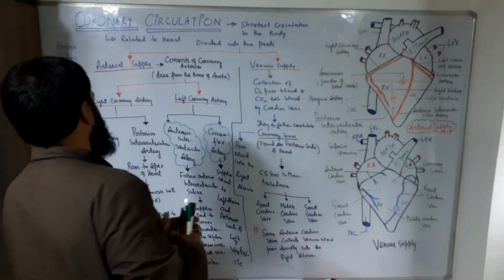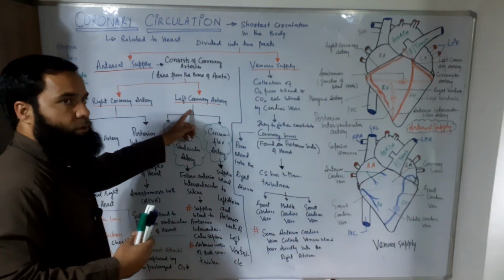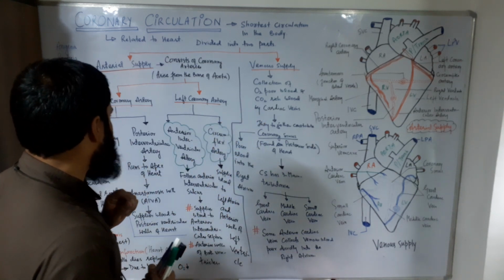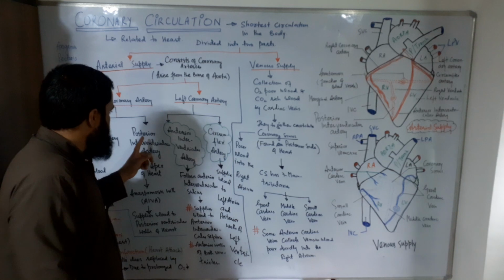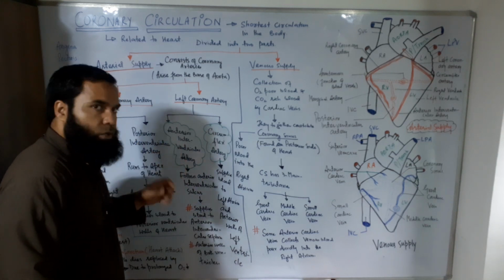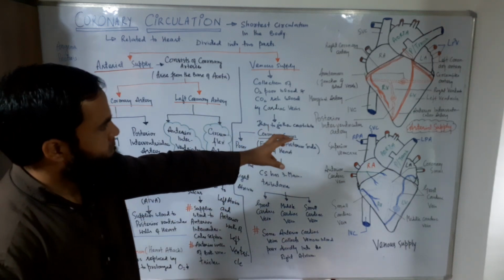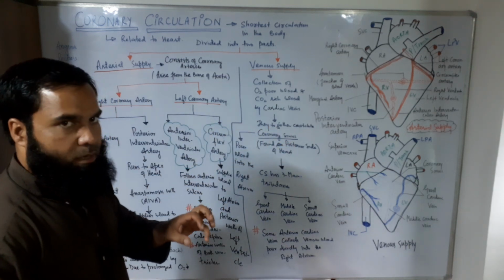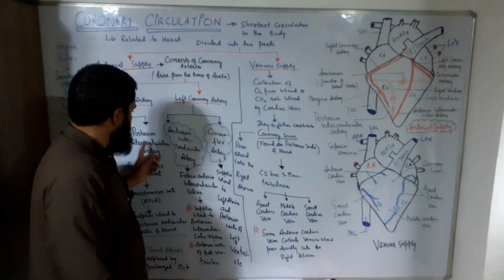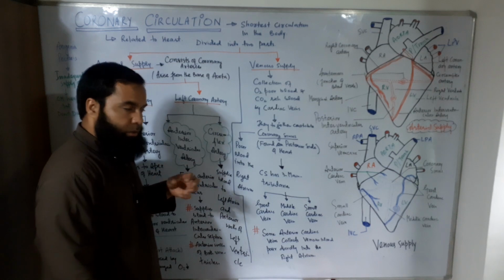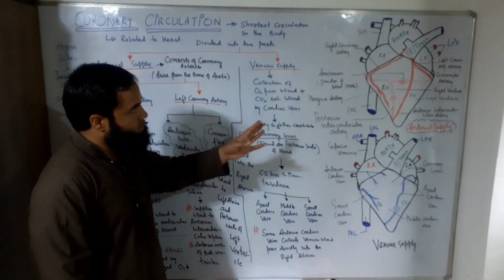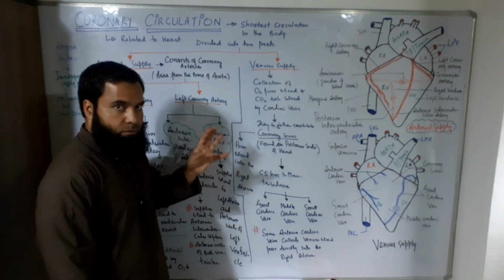So the right coronary artery and the left coronary artery provide oxygenated blood to the heart wholly and solely. Another point, the posterior interventricular artery and the anterior interventricular artery merge with each other at a point called the apex of the heart. And what happens then? These two arteries, plus the other arteries, are responsible for furnishing oxygenated blood to the right atrium and the whole right ventricle.